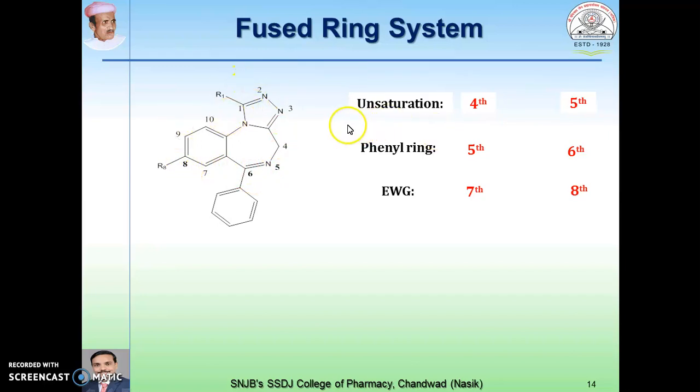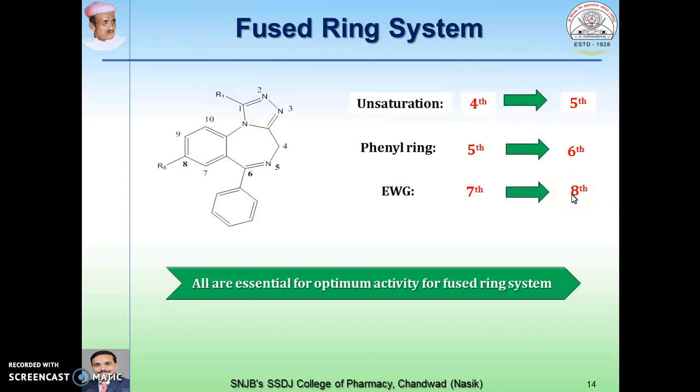So if we compare the previous benzodiazepine nucleus and this fused ring system, the numbering system has been changed. The unsaturation that was present in the previous benzodiazepine nucleus at the 4th position is changed here to the 5th. You can see the unsaturation. The phenyl ring, which was present at the 5th position initially, has now changed to the 6th position. The electron withdrawing group present at the 7th position has now changed to the 8th position. But all of these are responsible for optimizing the activity. So these are essential in the fused ring system.